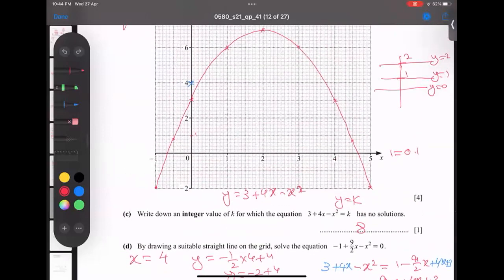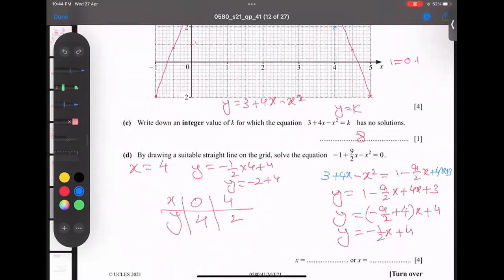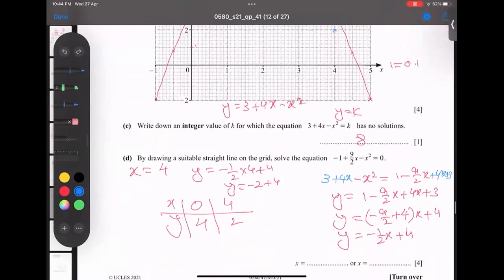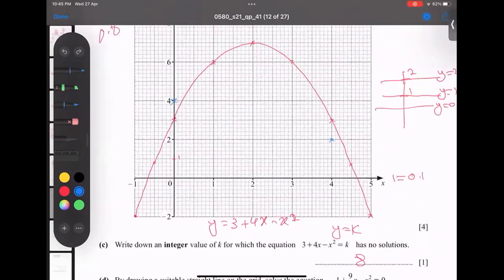Let me recheck. If I plug in 4, I got, yeah, this is correct. So once again, recheck it. Negative half times 4 there. This is correct. I plug in 4 and I got negative 2 and I got a 2. Perfect.